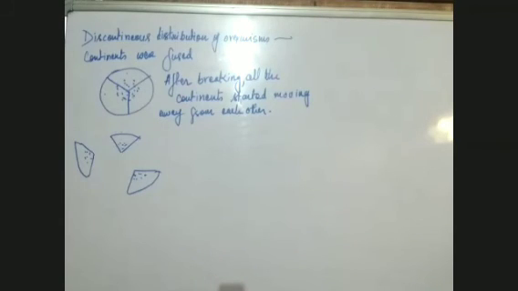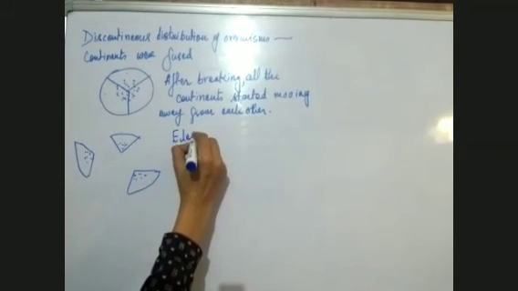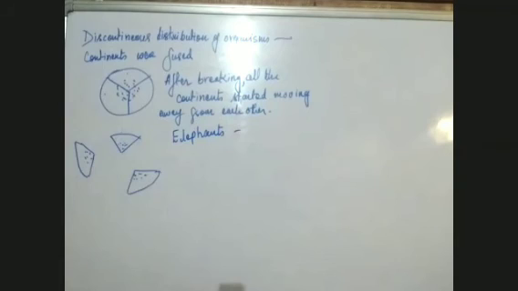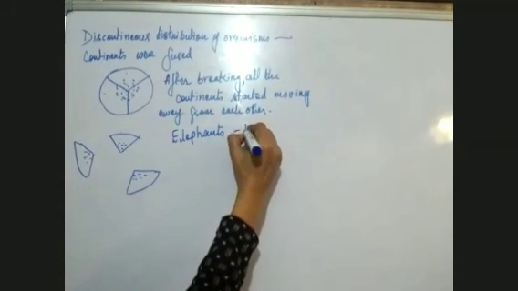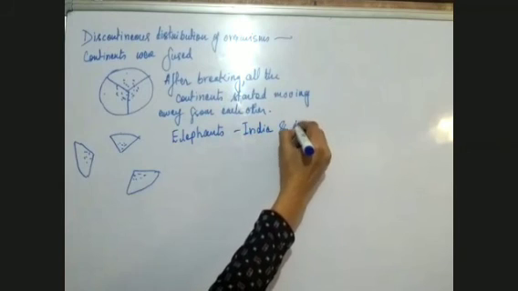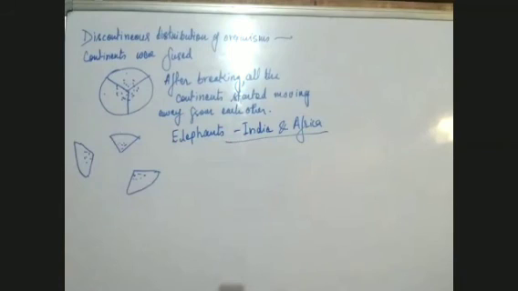For example, the best example is of elephants. Elephants are found in two continents. One country is India, and besides India, it is also found in Africa. This is just because of discontinuous distribution of organisms, because of the separation of continents. Elephants are found only in India and in Africa.